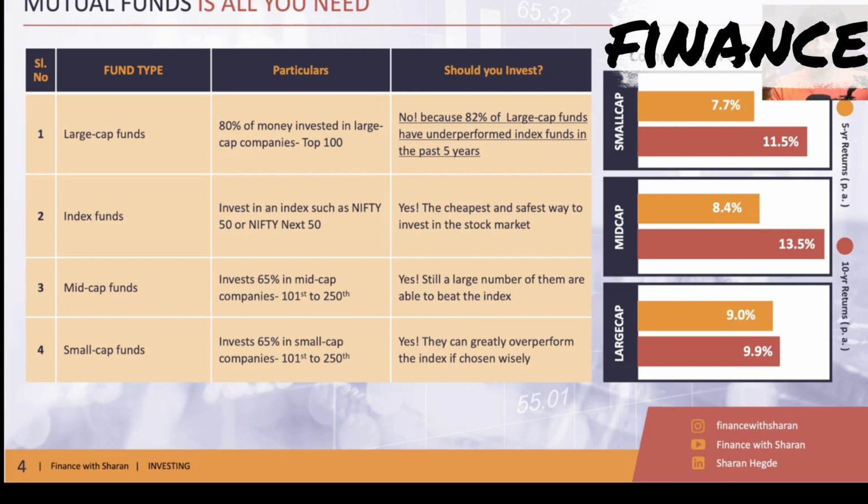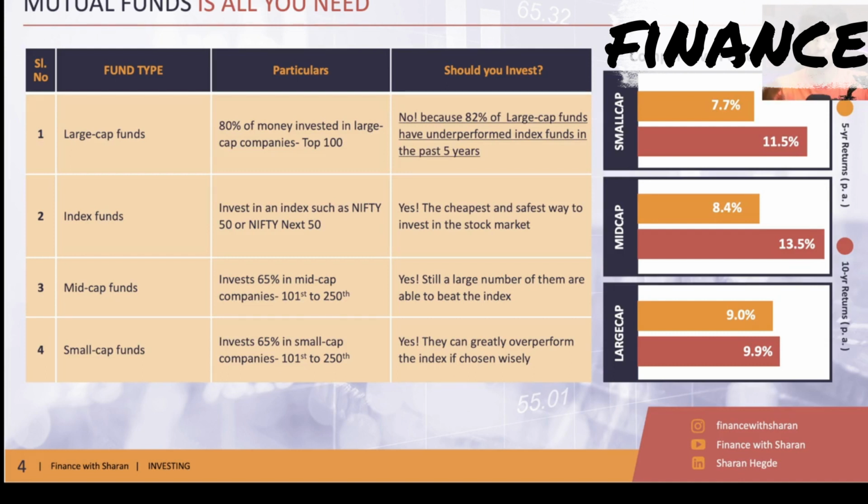During the bear phase, small cap funds get absolutely trashed, because smaller companies struggle during difficult times, right? Whereas larger companies have huge amounts of money to deal with the recession, so at that time large cap funds perform well. Whereas during moments of bull run like last year, small cap companies overperform significantly compared to the large cap companies, right? So that is why you should not put all your eggs in one particular category of mutual fund. You need to allocate across multiple categories of mutual funds.